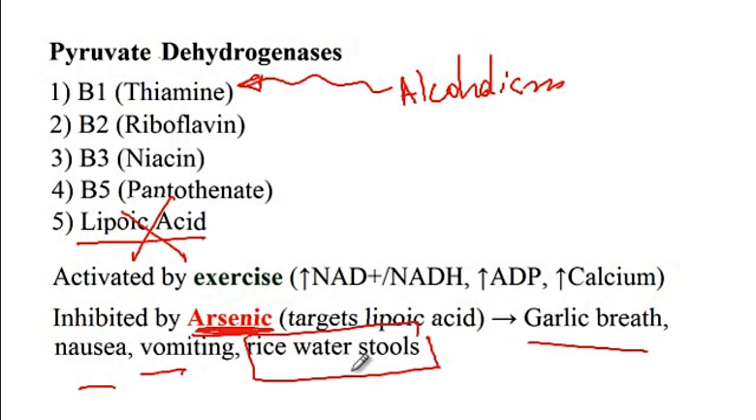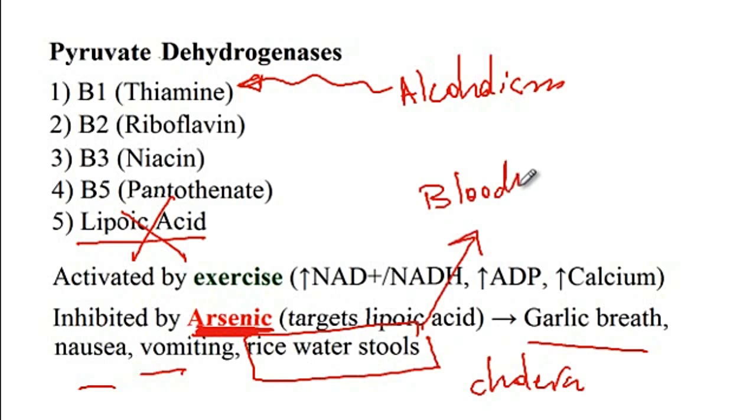Now, one other point I would like to mention is that you may recall that cholera infection is another cause of rice water stools. So patients with arsenic toxicity also have rice water stool, but one main difference is that because of the increased leakage of the blood vessels, there would be a bloody rice water stool associated with arsenic toxicity, versus cholera, which will cause non-bloody rice water stool.